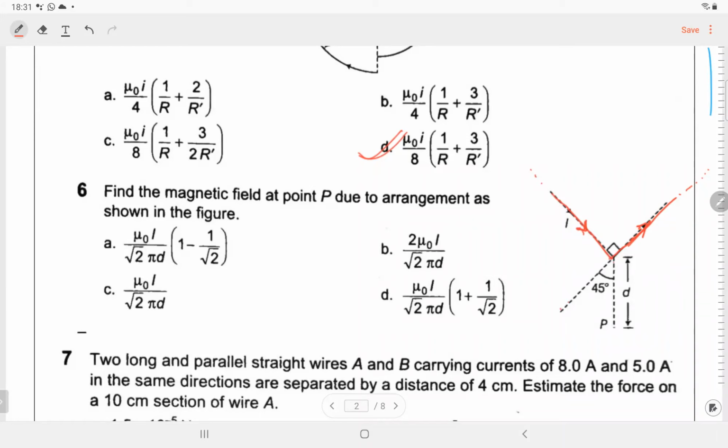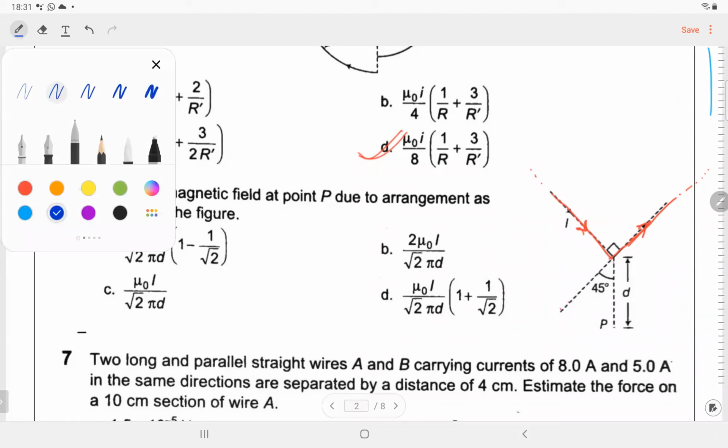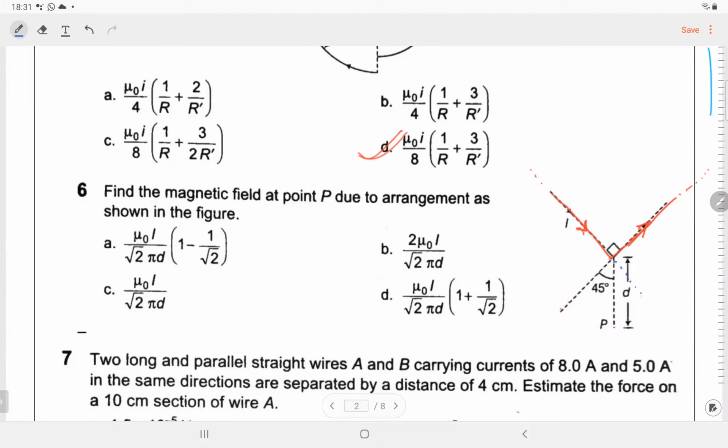So if we extend this, the perpendicular distance will be this R. Right now we are taking only the first wire, the magnetic field at point P due to wire 1. So the perpendicular distance R will be d cos 45. Cos 45 is 1 by root 2, so d by root 2.